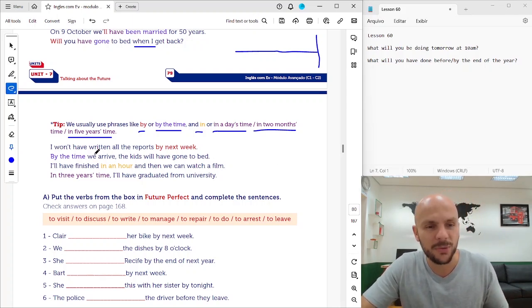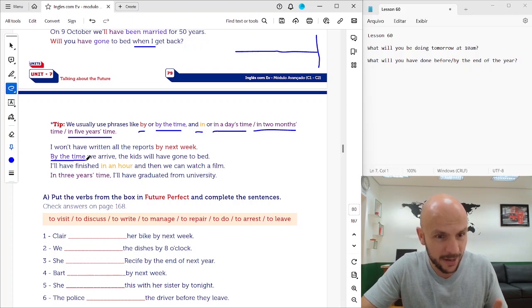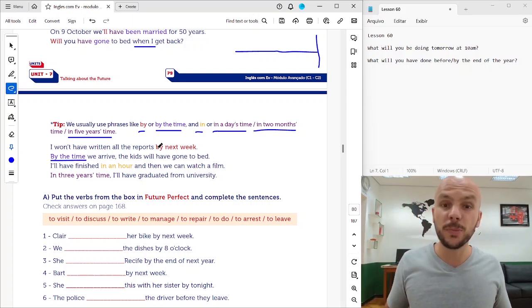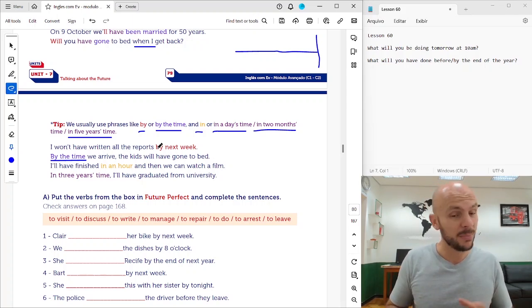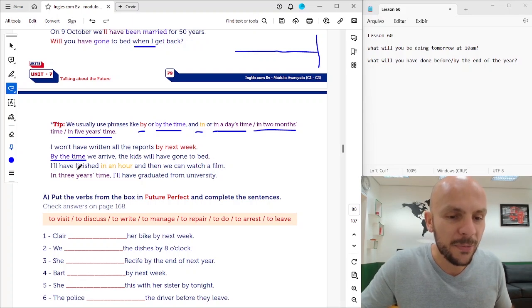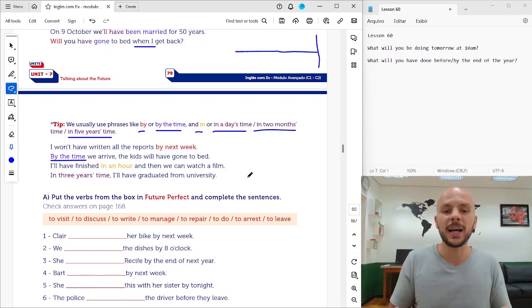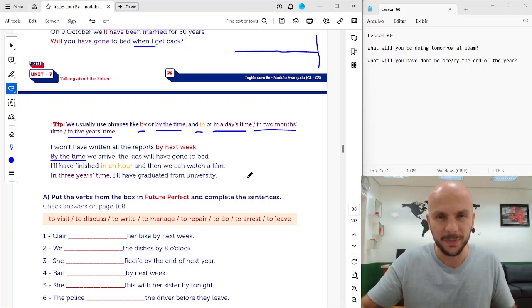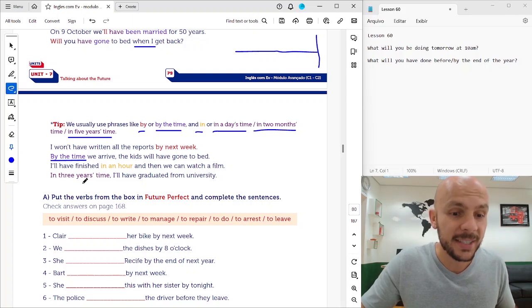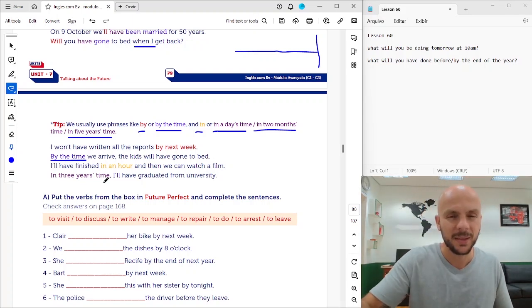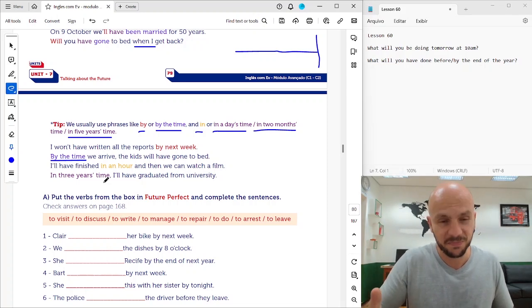By the time you arrive, okay, by the time we arrive, when we arrive, by the time you arrive, the kids will have gone to bed before that time, okay, before, at 9, at 8, at 7, okay? I'll have finished in an hour, and then we can catch a film. I'll have finished in an hour, so in an hour is the limit. In 3 years' time, I'll have graduated from university, okay? In 3 years' time, that's the limit, maybe before, all right?